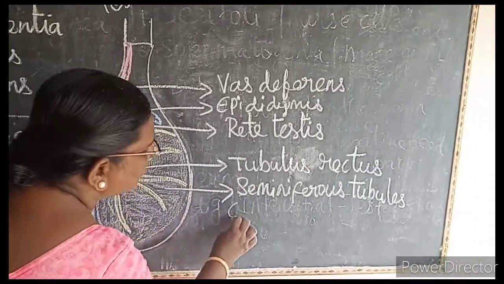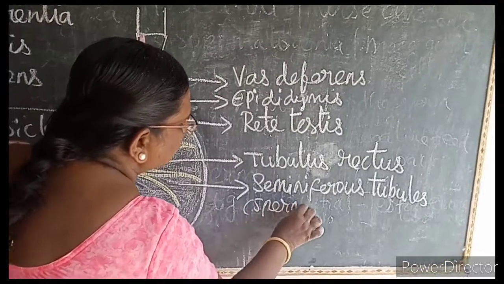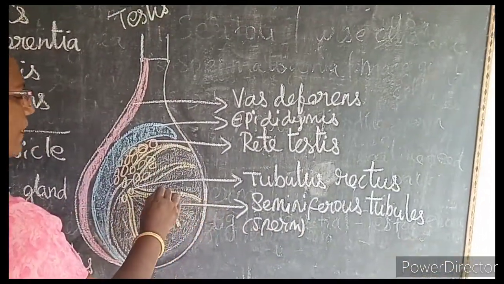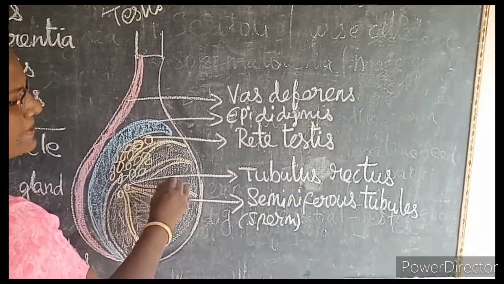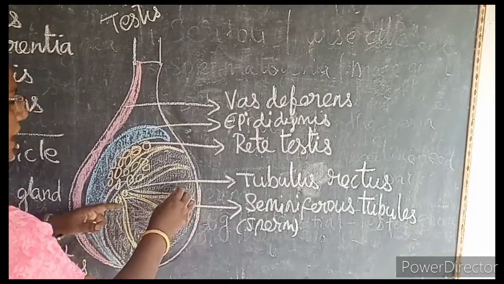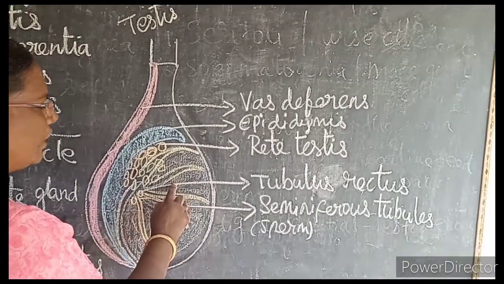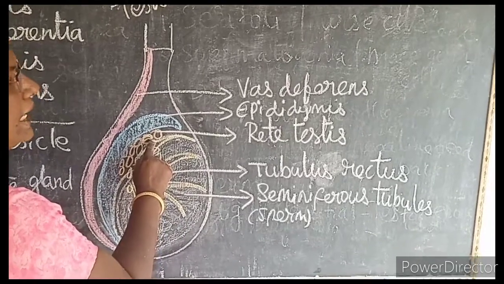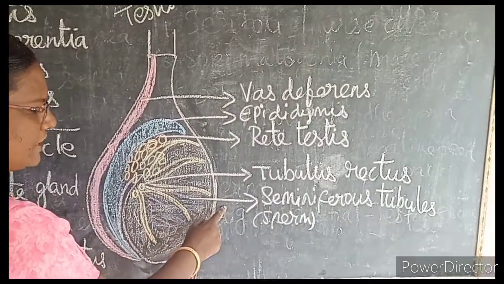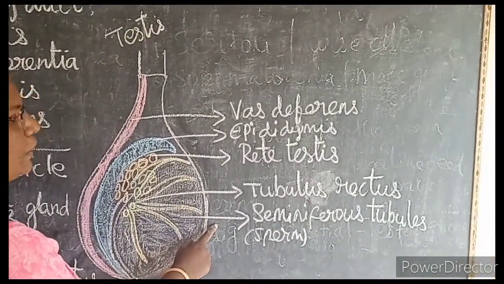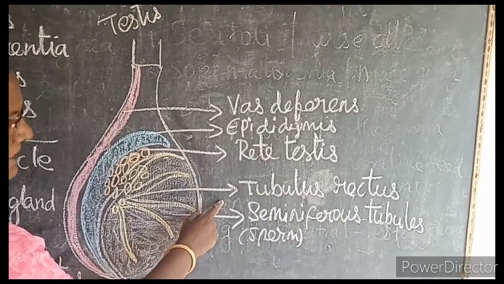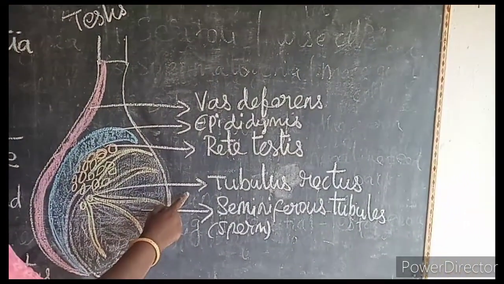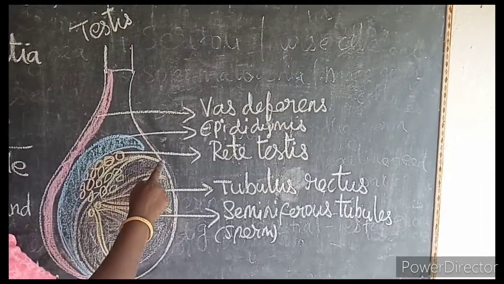Here the sperms are produced. And now you can see the sperms in the tubulus rectus. From the tubulus rectus, the sperms are passed on to the rete testis. The seminiferous tubules are highly coiled to form what? Tubulus rectus. From here, the sperms are sent to the rete testis.